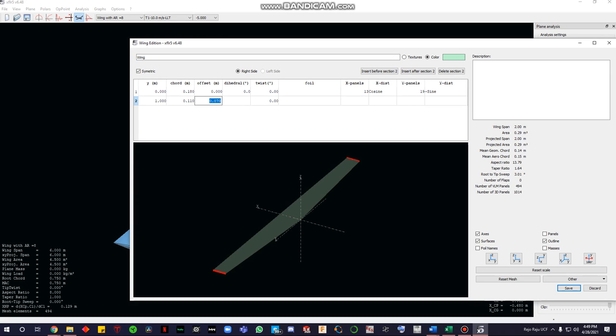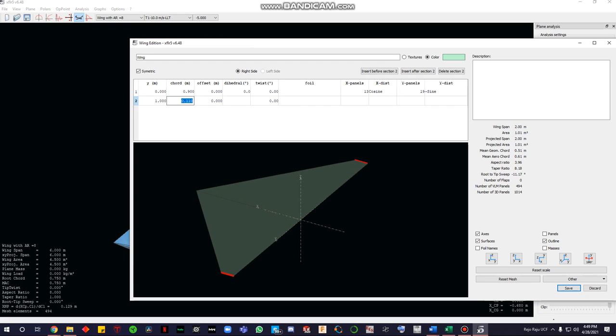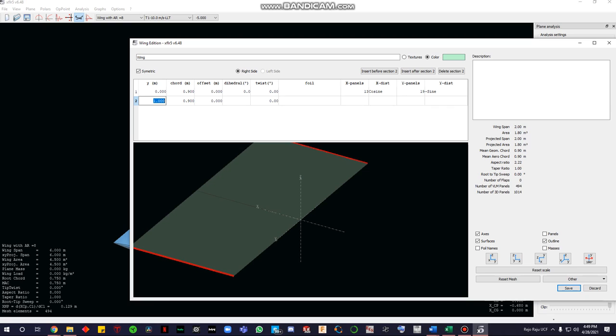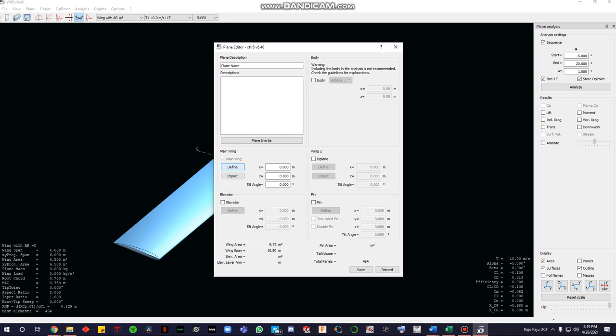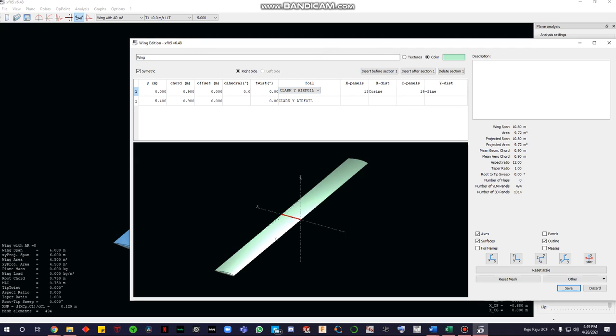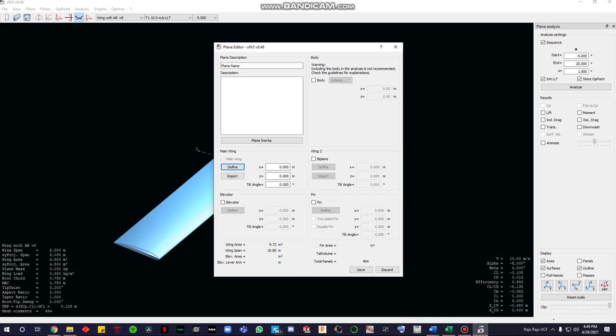Define it here, offset to 0. The 0.9 here. I had an issue when I actually did 1, but then I put 5.3, I believe, 5.4 to get my aspect ratio. There you go, 5.4 to get my aspect ratio of 12 here. Your taper ratio is 1 as it needs to be. Save that. Oh, I forgot to put airfoil of the Clark Y on there.